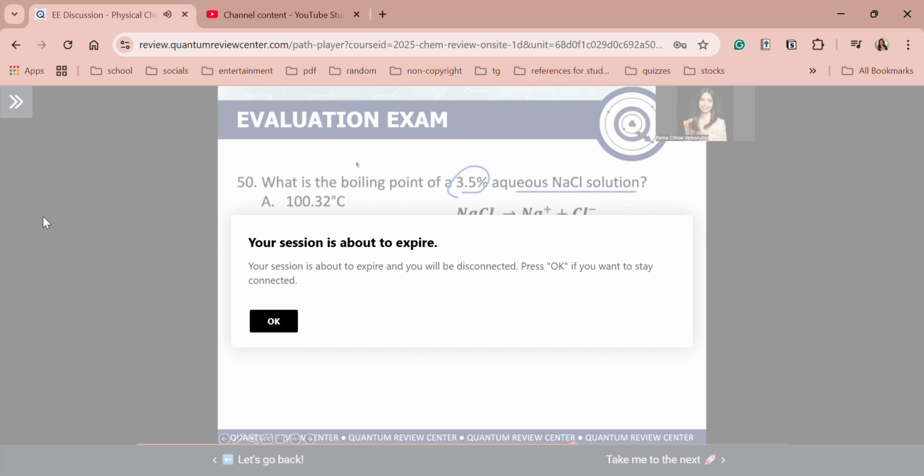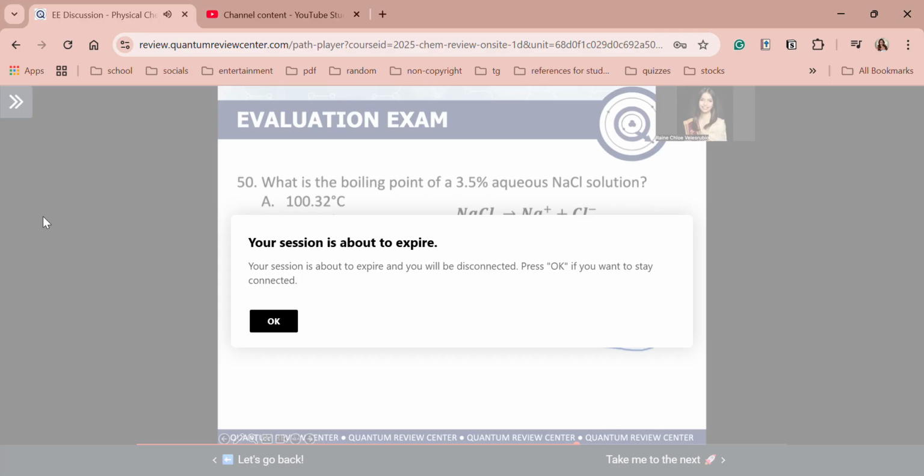Now, guys, recall, for molality our unit is mole solute over kilogram solvent. So the denominator should be in terms of kilogram solvent, but what we have in the denominator is 100 grams solution. So how do we determine the kilogram solvent? 100 grams solution minus 3.5 grams NaCl, which is your solute. Grams solution minus grams solute is just equal to the grams of the solvent. So 100 minus 3.5 gives 96.5 grams of water, your solvent. Then convert the grams of water to kilograms of water, where 1 kilogram is equal to 1,000 grams. Again, this is your expression for molality. We will substitute that later.